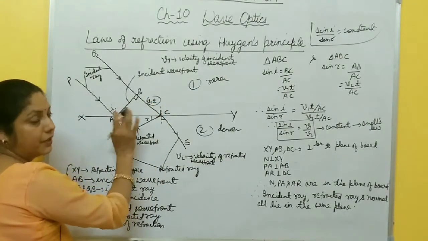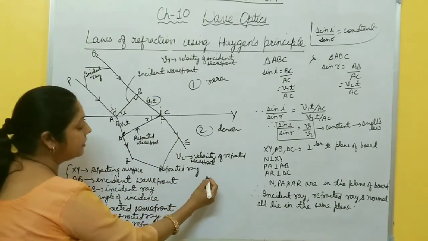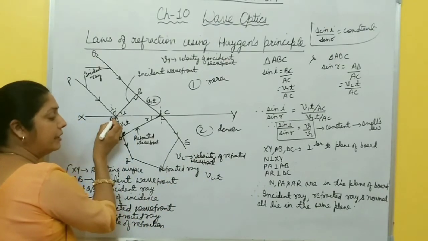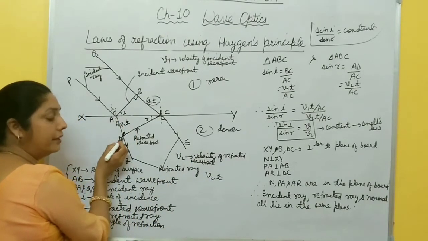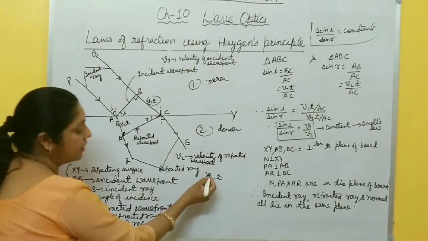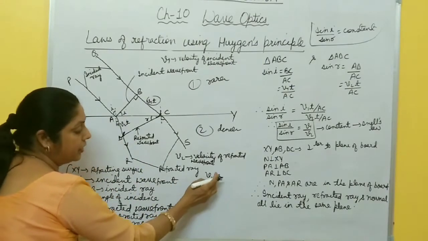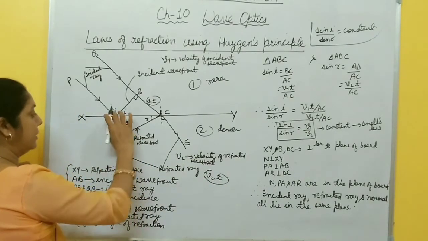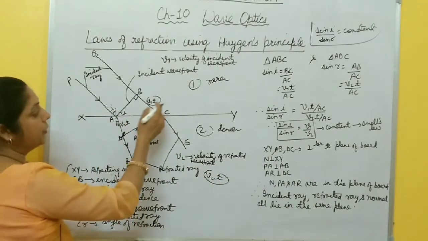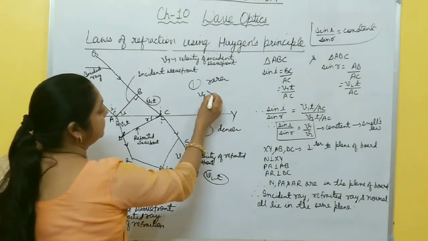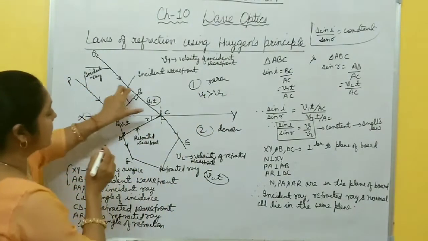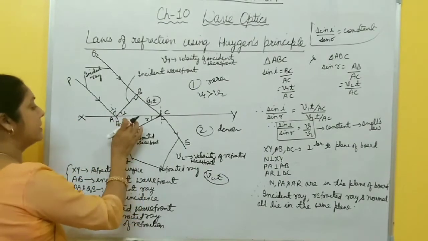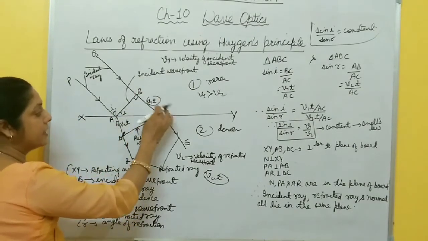So BC is V1t. At the same time t, the disturbance from point A reaches point D, because in this medium velocity is V2, so it travels distance V2t. So AD is V2t, and you know V1 is greater than V2. That's why BC is greater than AD.